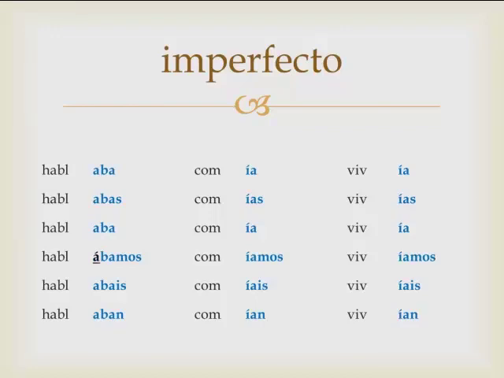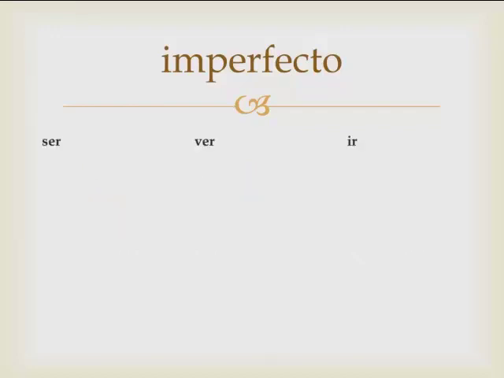I want to point out to you again that hablábamos has an accent over the A, and the I on the ías are all going to be accented. These are the three verbs that are irregular in the imperfecto. Let's look at what they would be if they were regular. If you're taking notes, do not write these down. I'm going to give you the incorrect versions, but let's see what they would look like if they were regular.